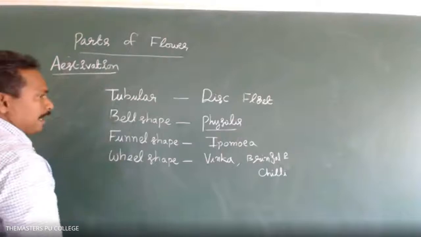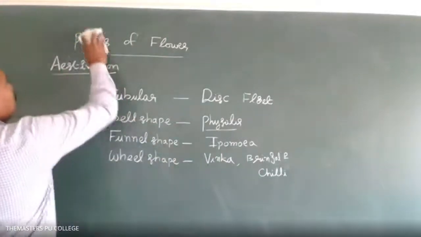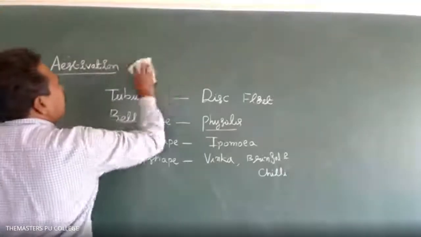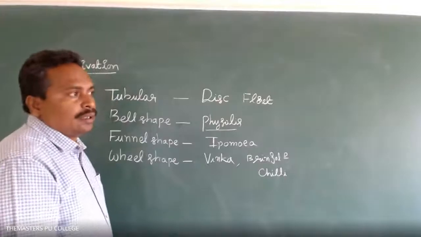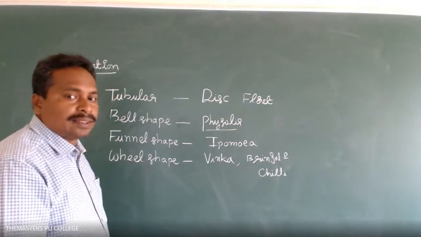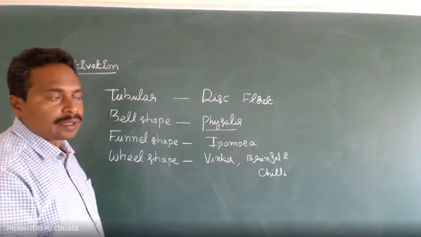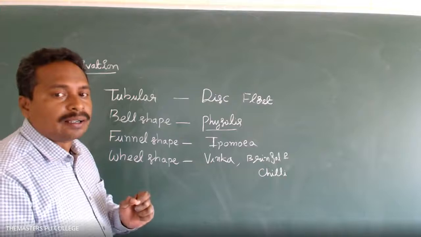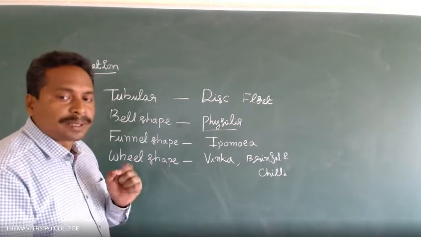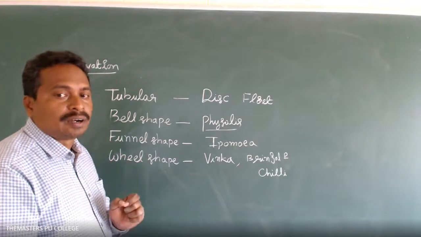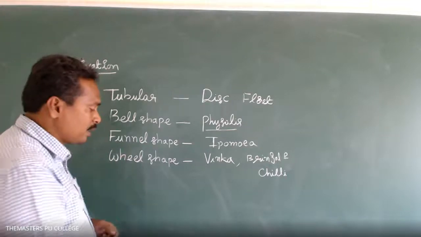Next, the estivation. The mode of arrangement of the sepals or petals in a floral bud, with respect to the other members of each whorl, is known as estivation. The mode of arrangement of the sepals or petals in a floral bud with respect to the other members of each whorl is known as estivation. First of all, we have to draw the diagrams.